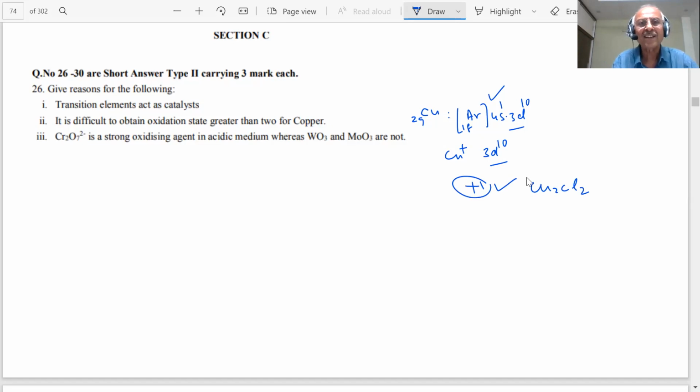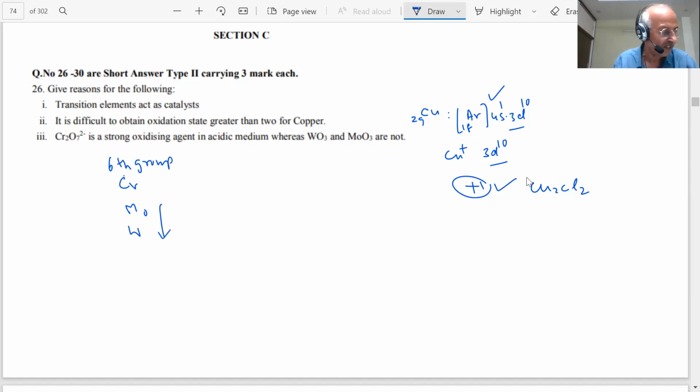Dichromate is a strong oxidizing agent in acidic medium, whereas MoO3 and WO3 are not, students. What answer did we give you? Which group are these elements? Chromium, molybdenum, and tungsten. This is our sixth group. And as you go down the group, students, what happens?